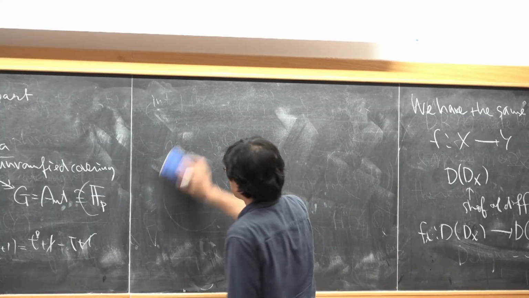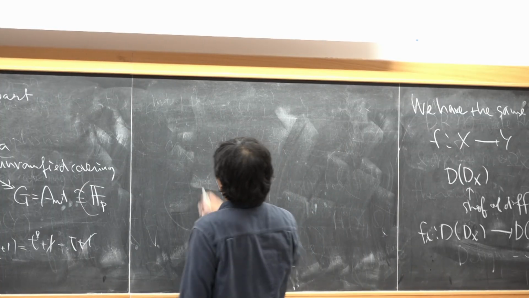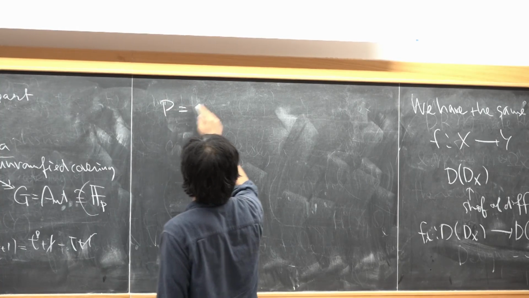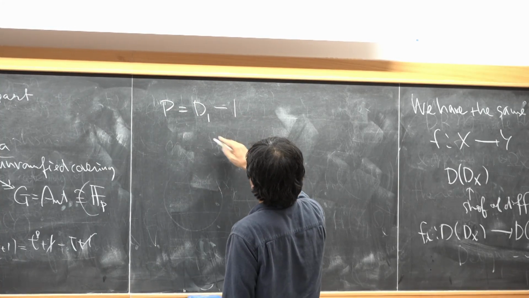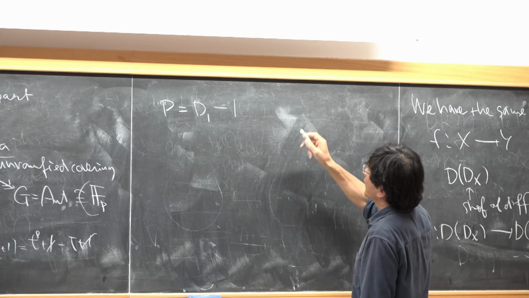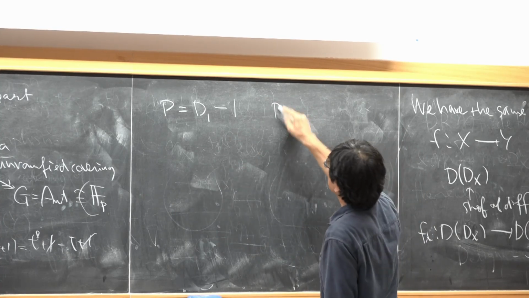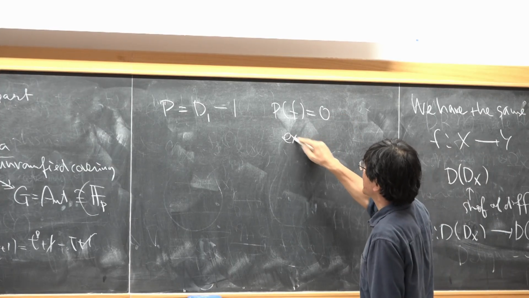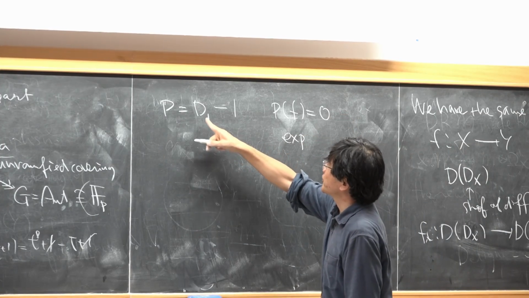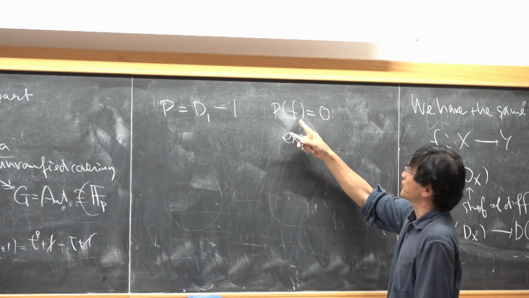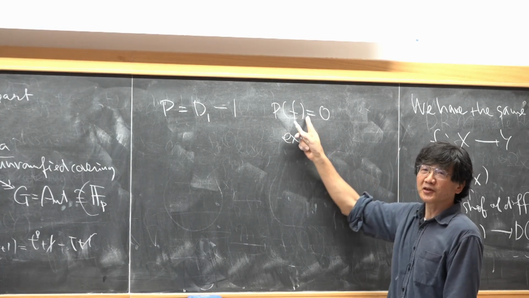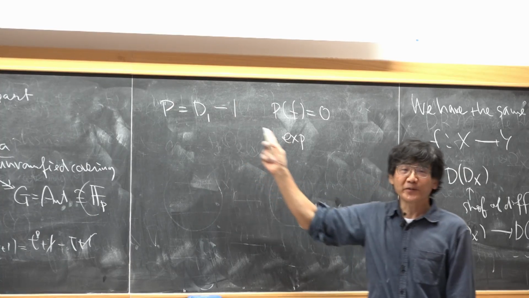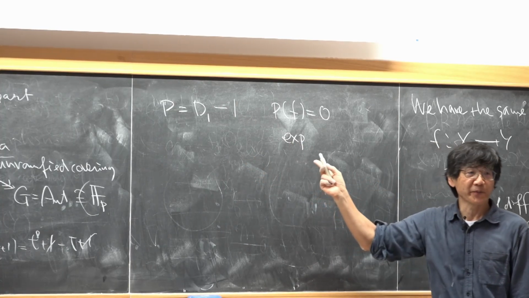So corresponding to this, we have a differential equation. So what is the solution of this? This is just an exponential function. This means that you differentiate this function, but it doesn't change from the original one. So the solution is exponential.